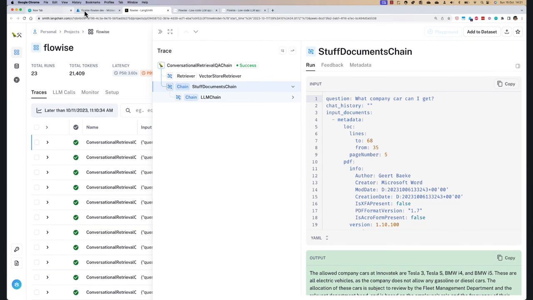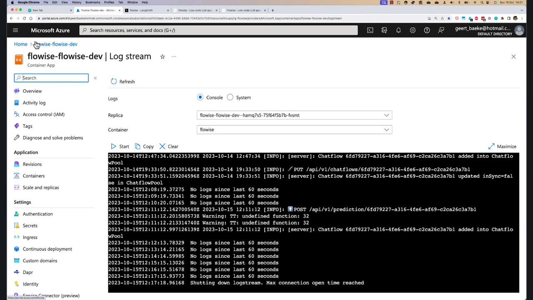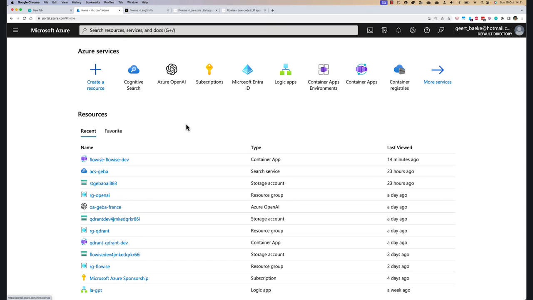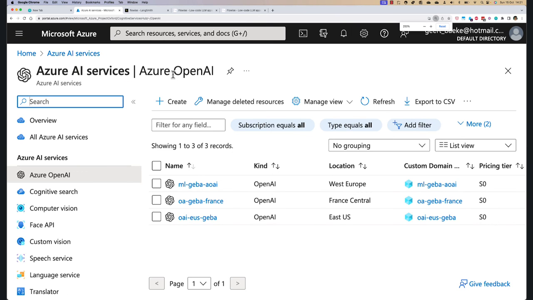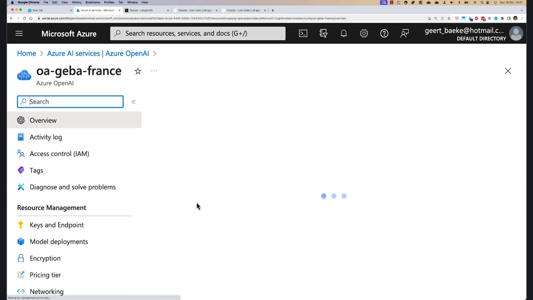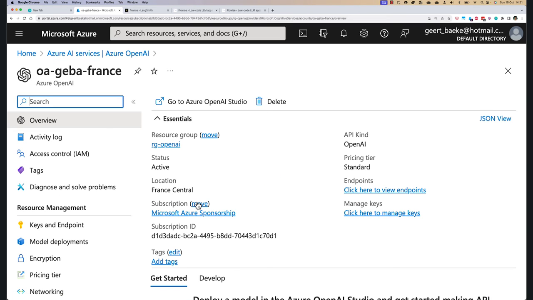In the browser, I have my Azure environment. I'm first going to show you the Azure OpenAI services. Here you can see my Azure OpenAI services. I have several, and the one I'm going to use is the one in France Central. That's something you create after you have been granted access. You can create such a resource in your subscription.